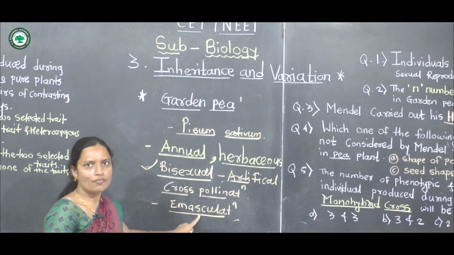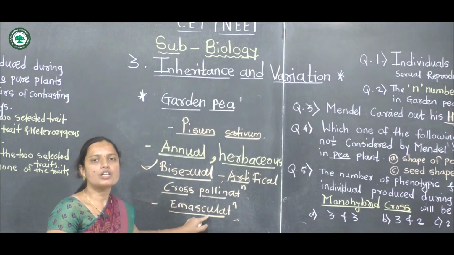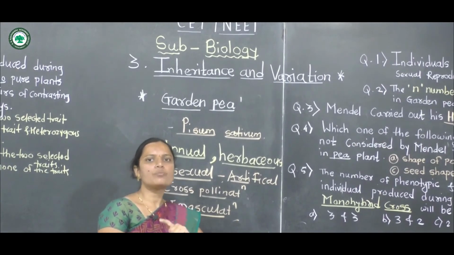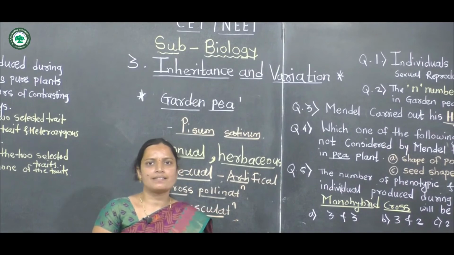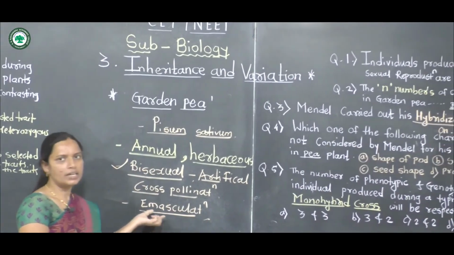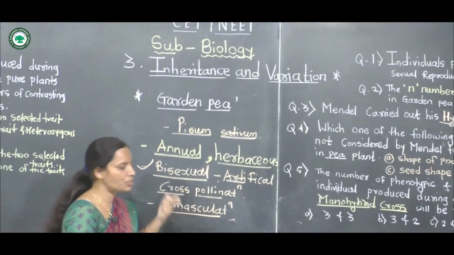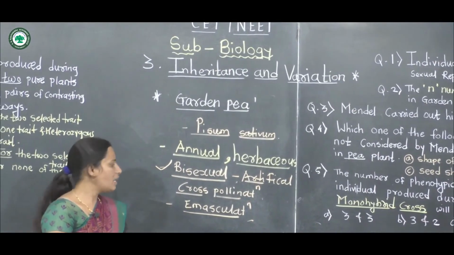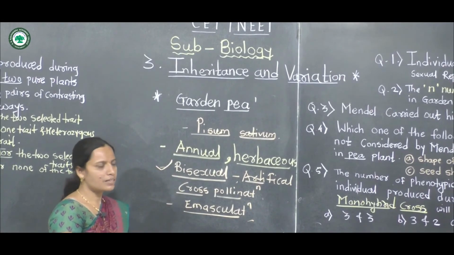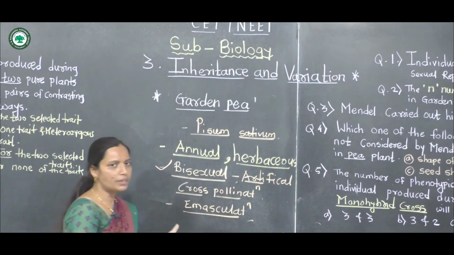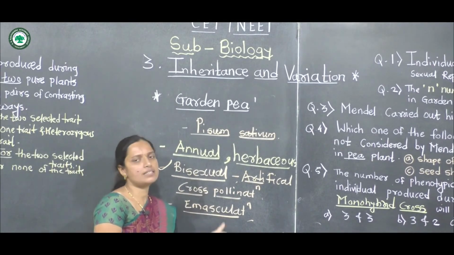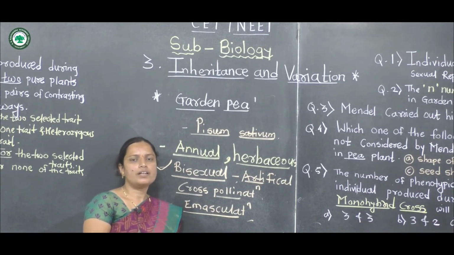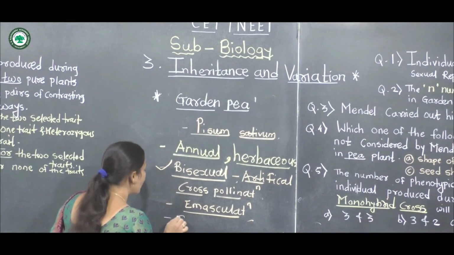Emasculation means removal of anthers, or stamens, before anthesis. It is done in artificial pollination. Artificial hybridization techniques are used in garden pea plants, and that's why these plants were selected, because the plants are easily handled.